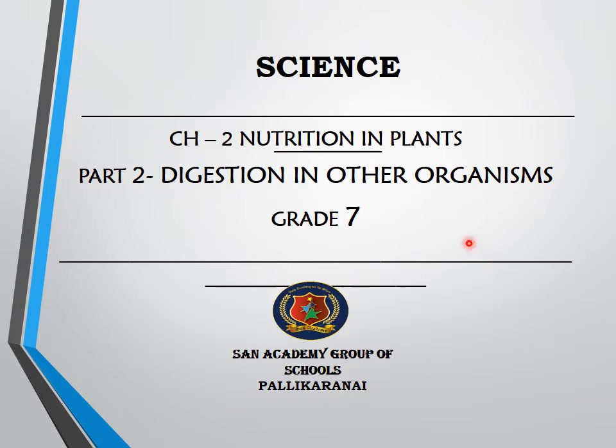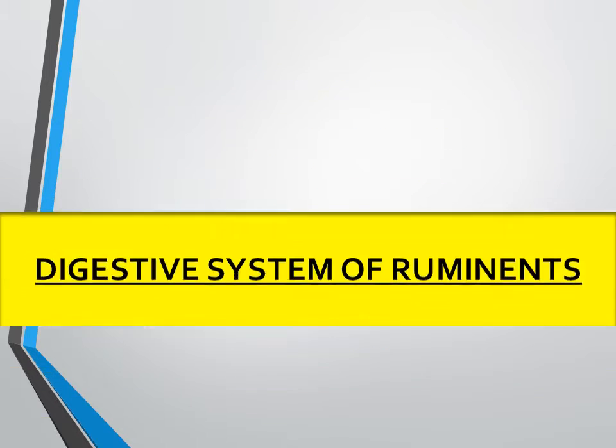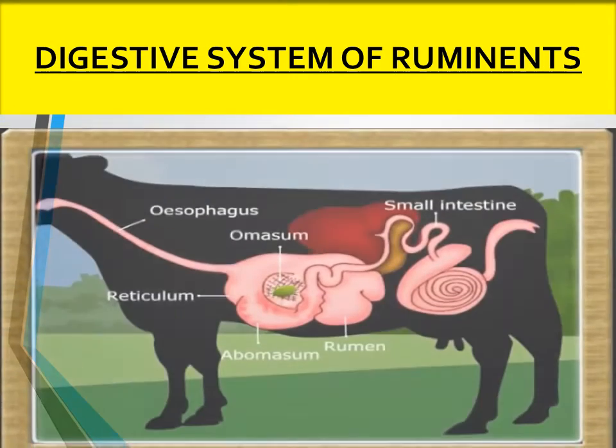Science grade 7, chapter 2, nutrition in plants. This is part 2 video. In this video we are going to see the digestion in other organisms. That is digestion in grass eating animals, and how the feeding and the digestion system of unicellular organisms, that is amoeba, works.